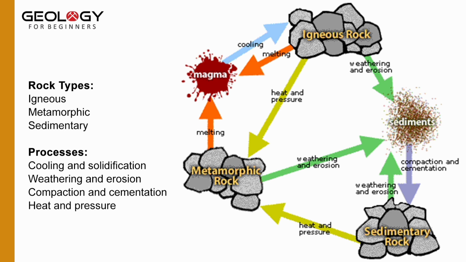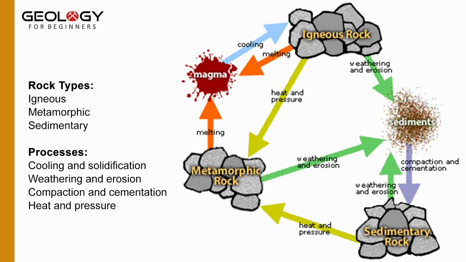Here you can see the picture. There are three rock types: sedimentary rock, metamorphic rock, and igneous rock, and different processes like cooling and solidification, weathering and erosion, compaction and cementation, and heat and pressure.